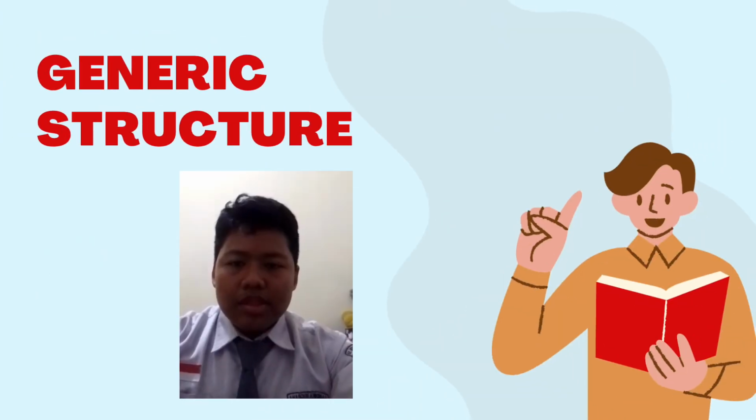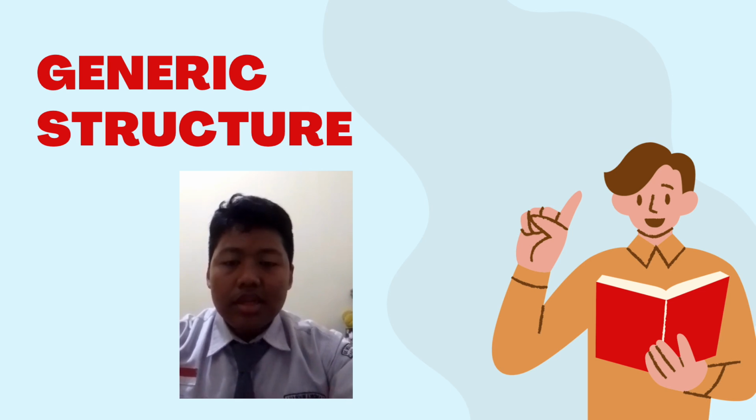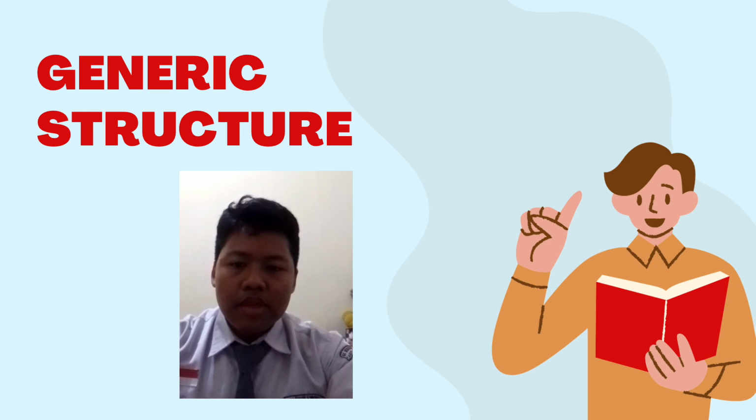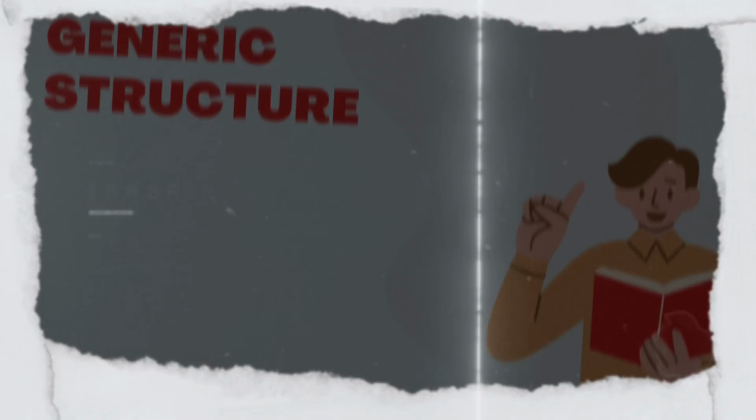Hi, my name is Sandika. Here I will explain the material on generic structure. So, generic structure is divided into three parts: thesis, argument, and reiteration or conclusion. And each of these three parts is explained in turn.